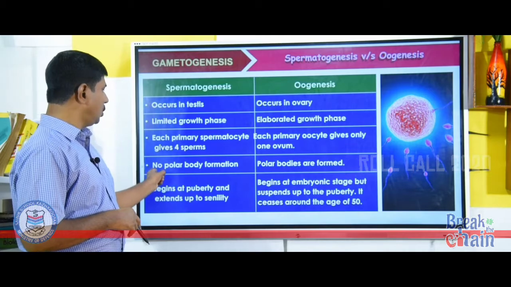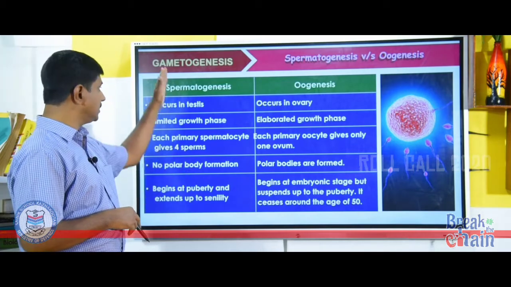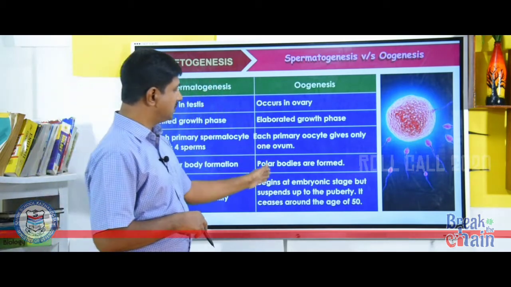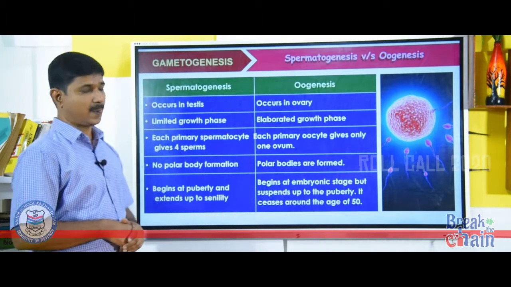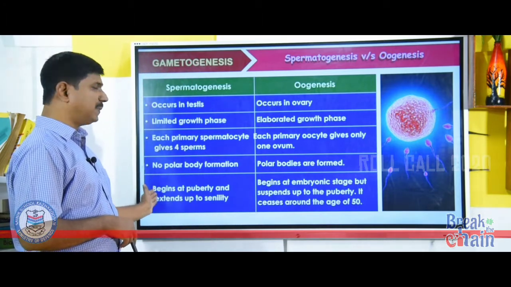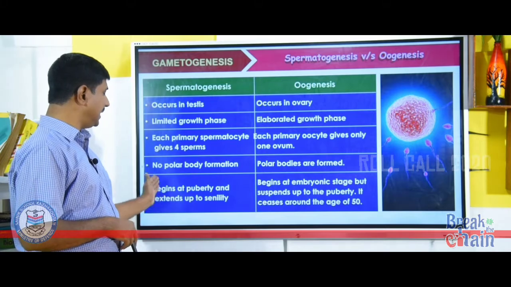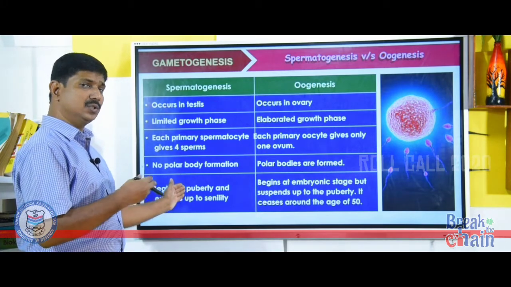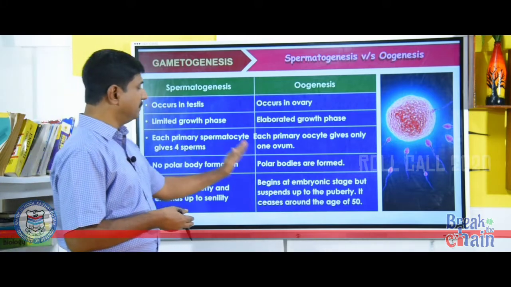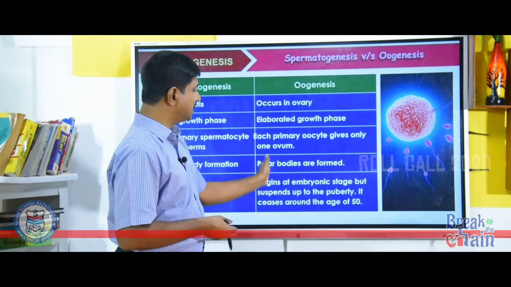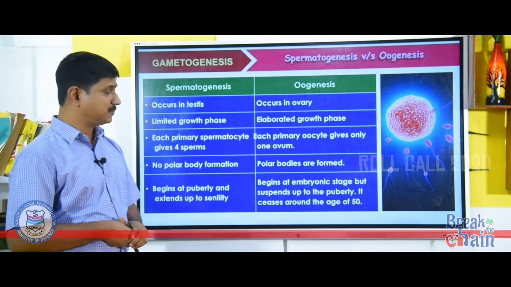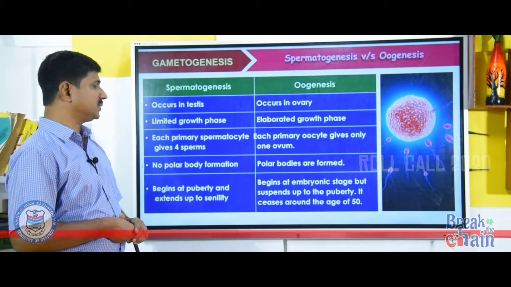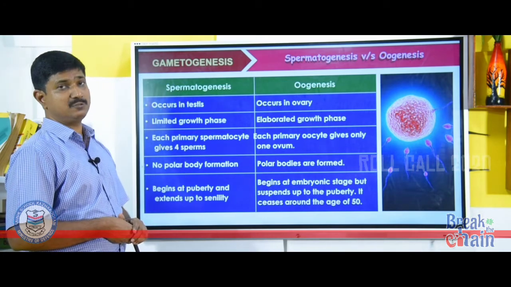There is no polar body formation during spermatogenesis, whereas in oogenesis polar bodies are formed. Spermatogenesis begins at puberty and extends up to senility, when there is a stage of sterility in males due to various reasons. Oogenesis begins at embryonic stage but is suspended until puberty. It ceases around the age of 50.